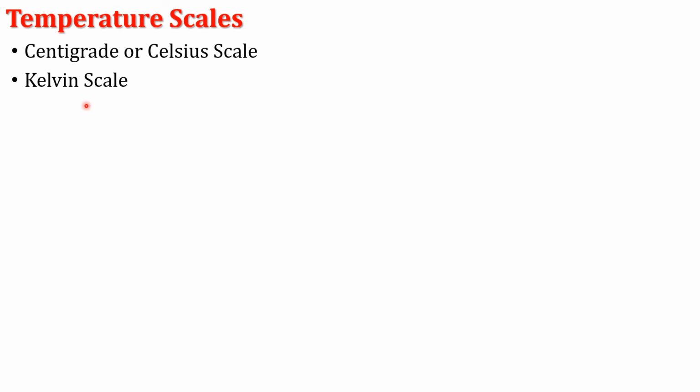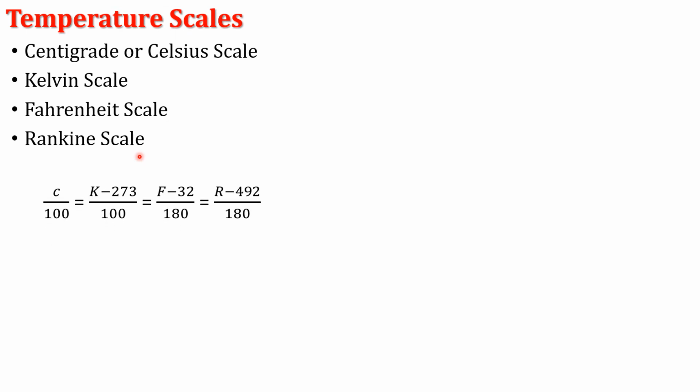Second one is the Kelvin scale or absolute scale. Third, Fahrenheit scale. And fourth one is the Rankine scale. Fifth one is the Reaumur scale. Now, what is the relation between Celsius scale, Kelvin scale, Fahrenheit scale, and the Rankine scale?